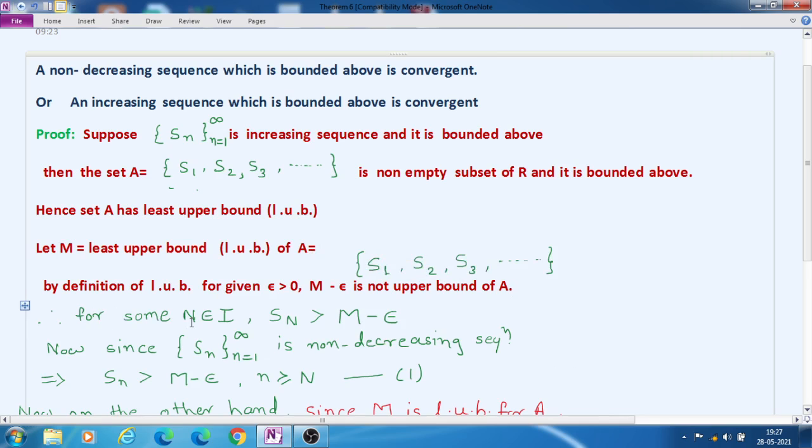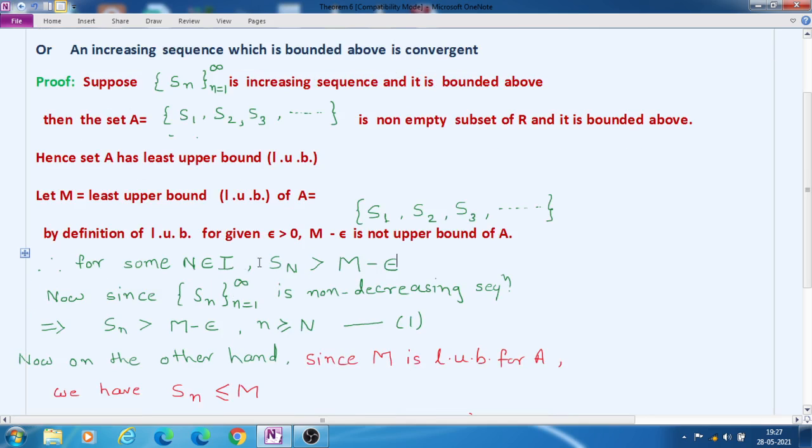By the definition of LUB, for given epsilon greater than 0, M minus epsilon is not an upper bound of A. That means if M is an upper bound of set A, then any number which is less than M will not be an upper bound of set A. Therefore for small epsilon we have taken M minus epsilon.